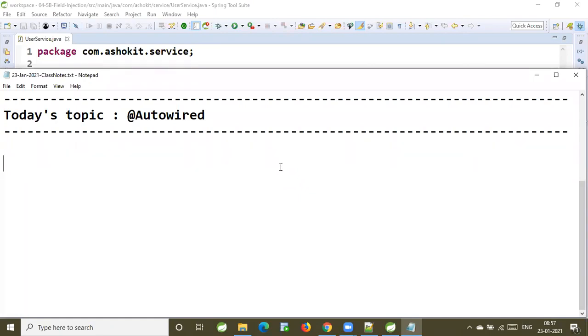When you configure our class as a bean in the bean configuration file, manually we need to specify what is the target bean and what is the dependent bean.